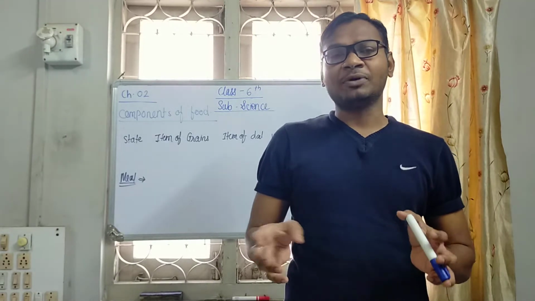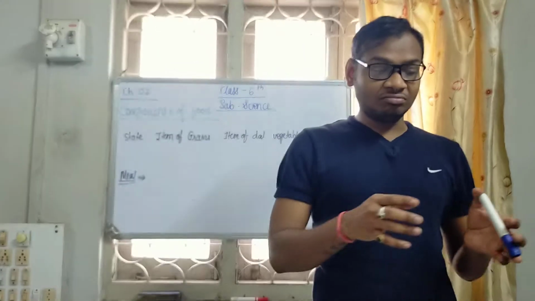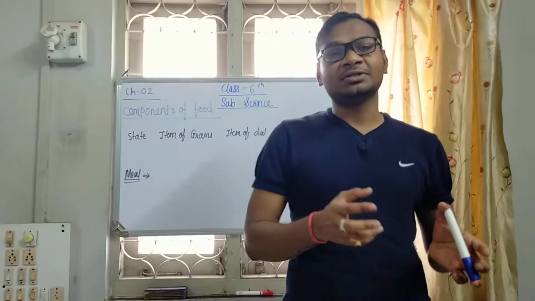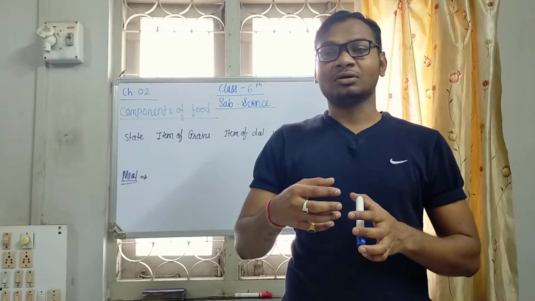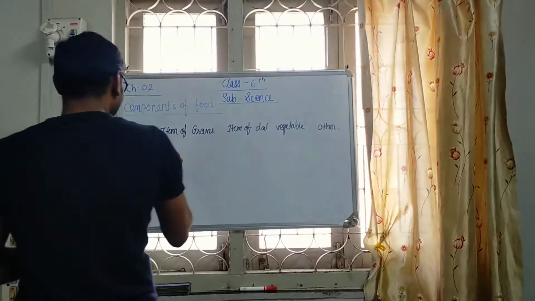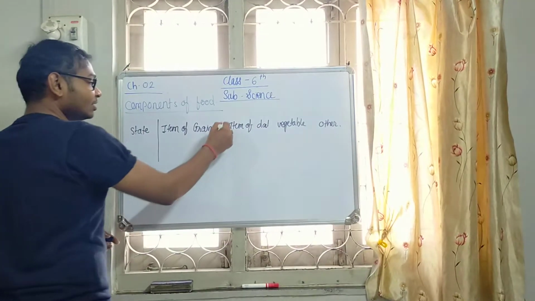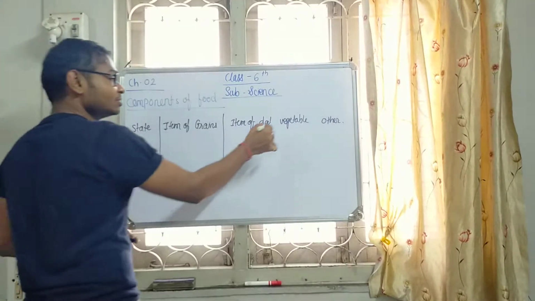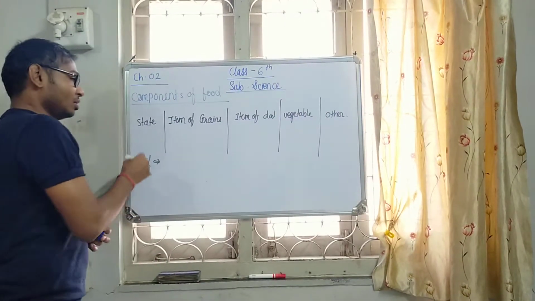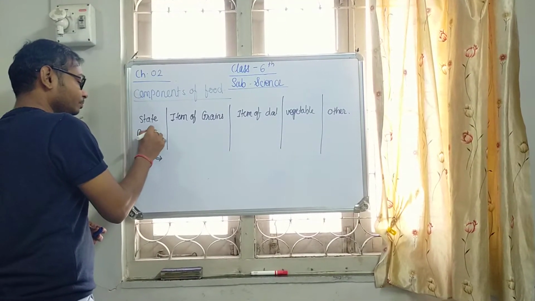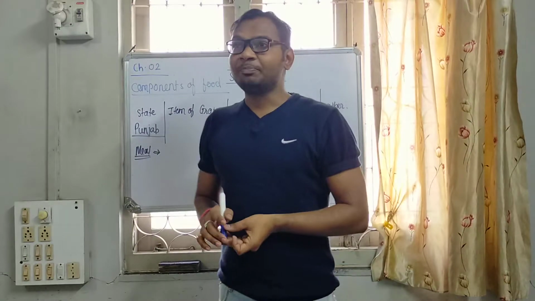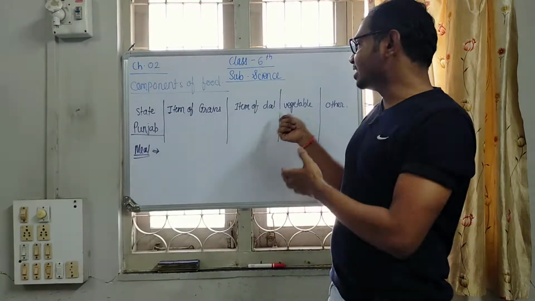According to that, we perform one activity here. We make a list of some states and regions, and what type of meal each contains on a daily basis. In our table, first is state and region, second is items of grains, next is items of dal, vegetable, and another is other. We take an example of the state Punjab. In Punjab, items of grains, dals, and vegetables.